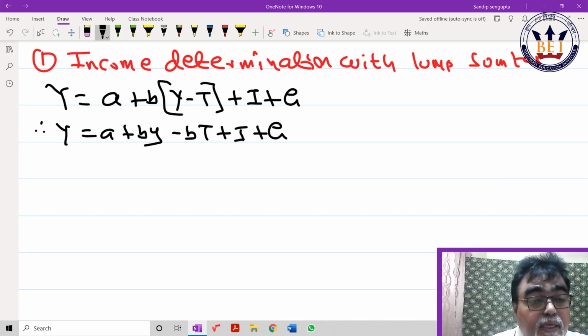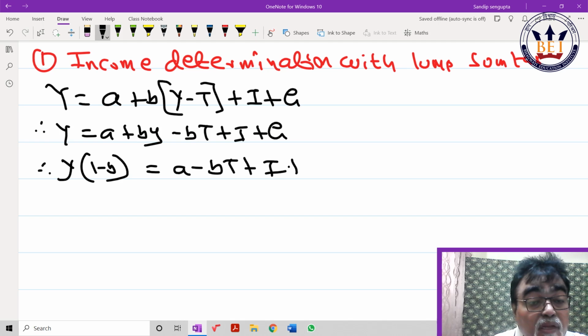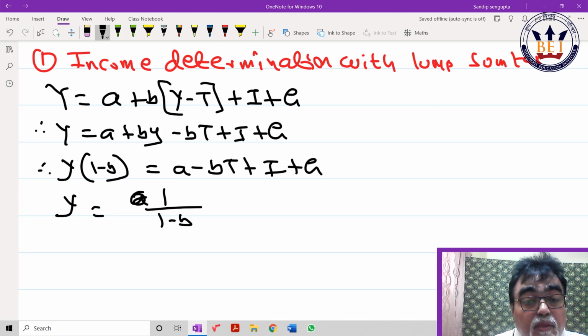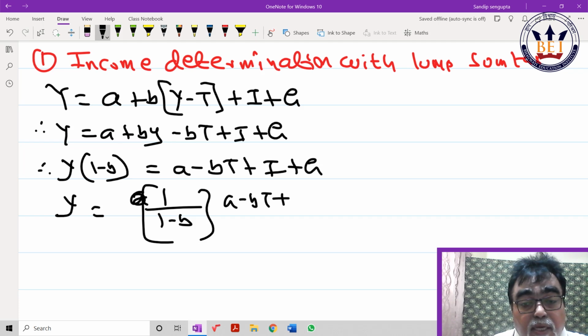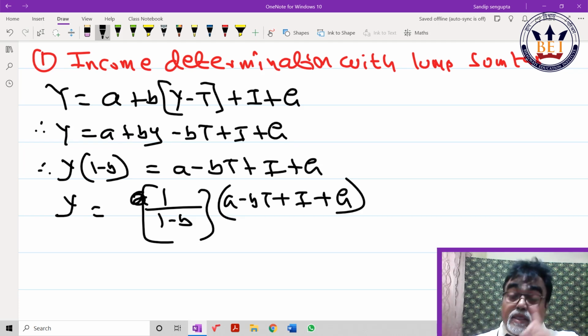So take it over here: Y(1 minus b) is equal to a minus bT plus I plus G. So Y is equal to 1 by (1 minus b) times (a minus bT plus I plus G). Can I write, my dear? This is the way one has to deduce, please.